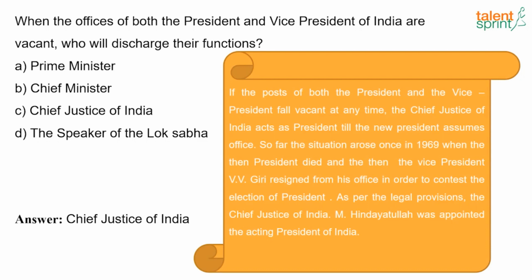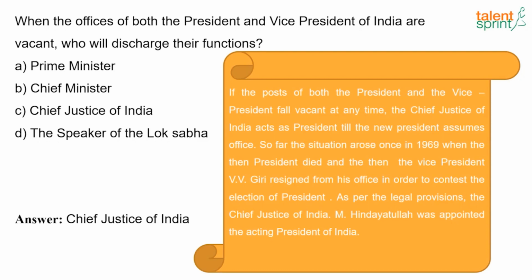So far, the situation arose once in 1969 when the President died and then the Vice President V.V. Giri resigned from his office in order to contest the election of President. And as per these legal provisions, the Chief Justice of India, M. Hidayatullah, was appointed as the acting President of India.